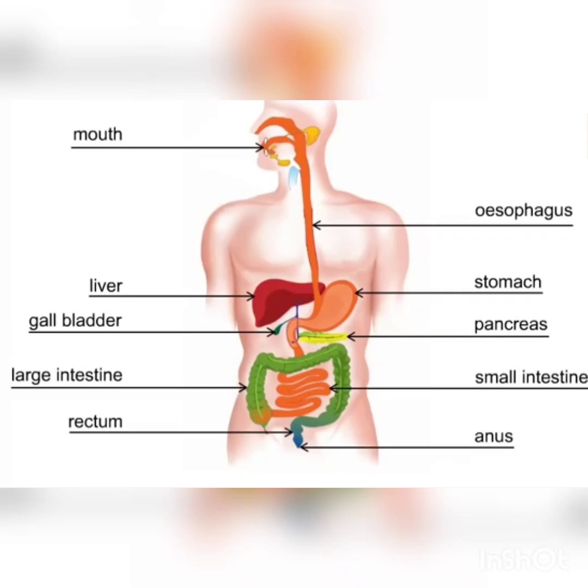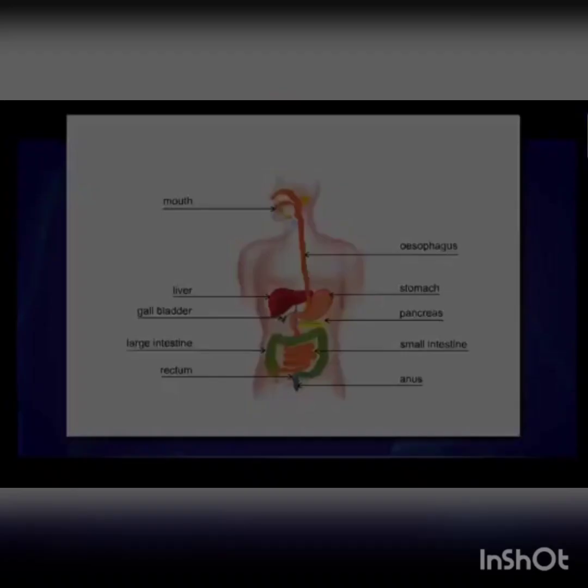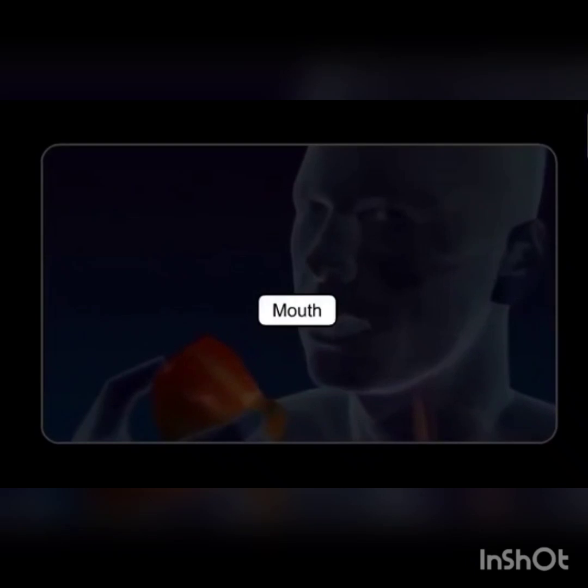All of you try to read together. Mouth, esophagus, stomach, liver, gallbladder, pancreas, large intestine, small intestine, rectum and anus.